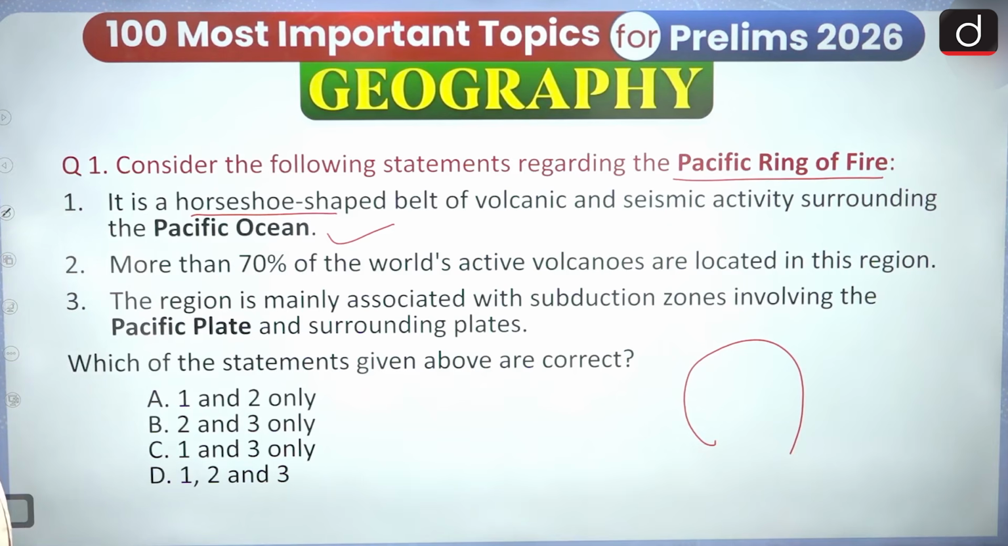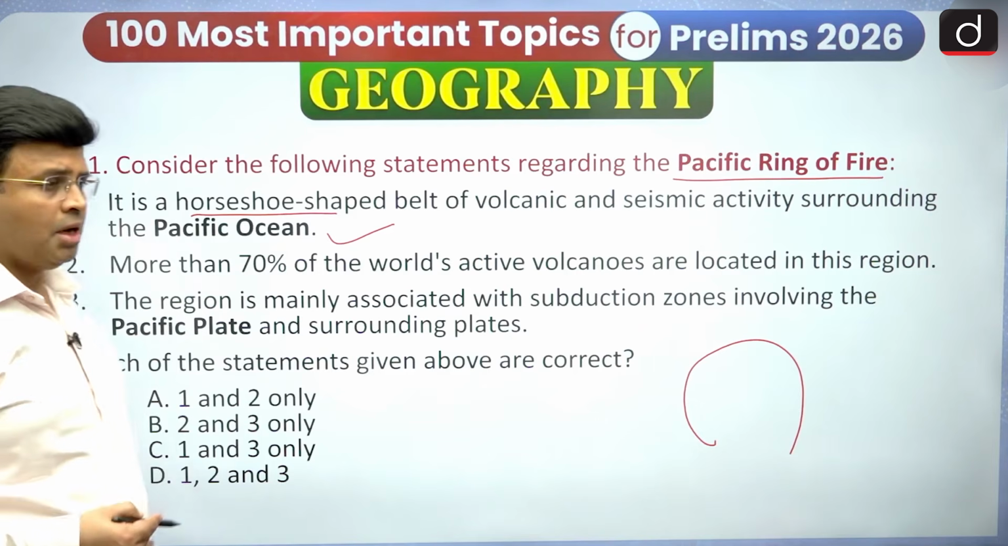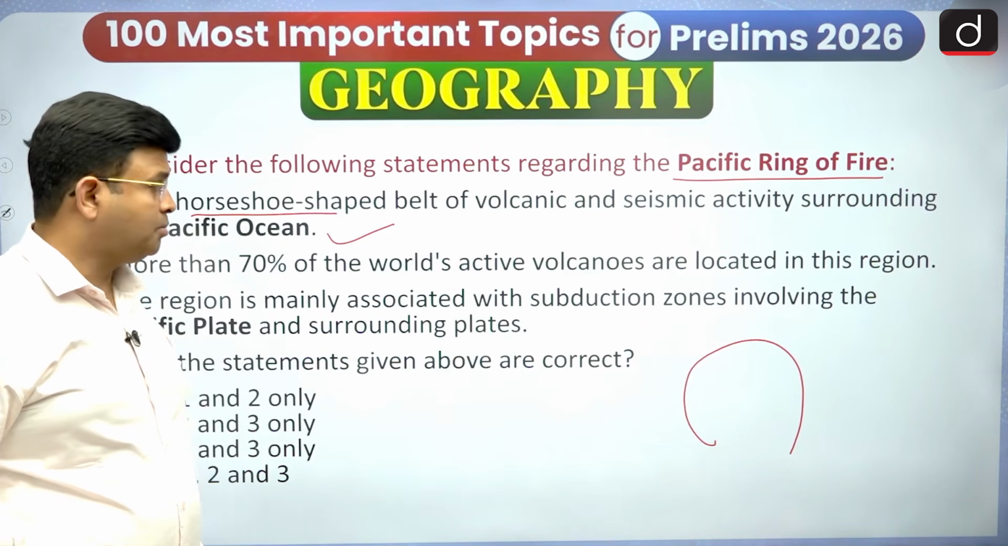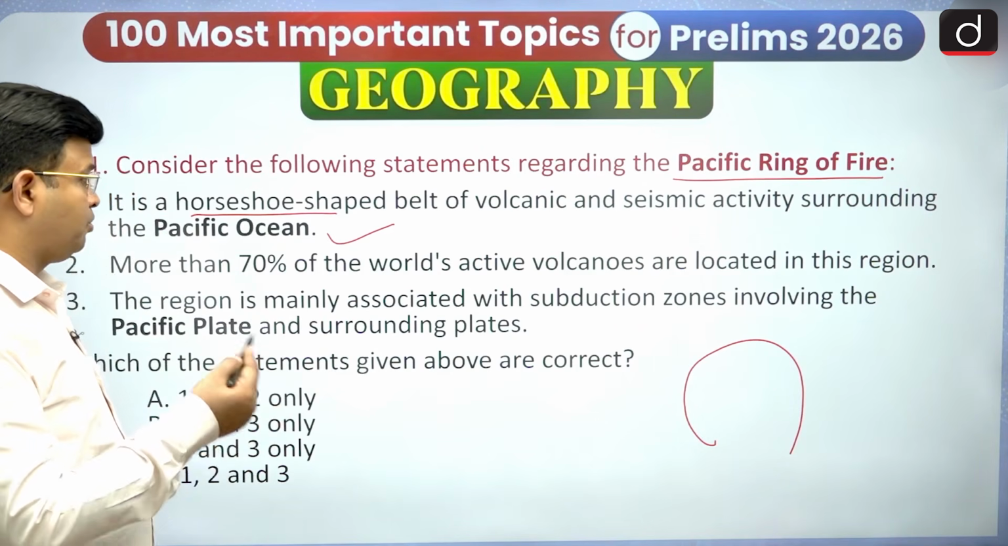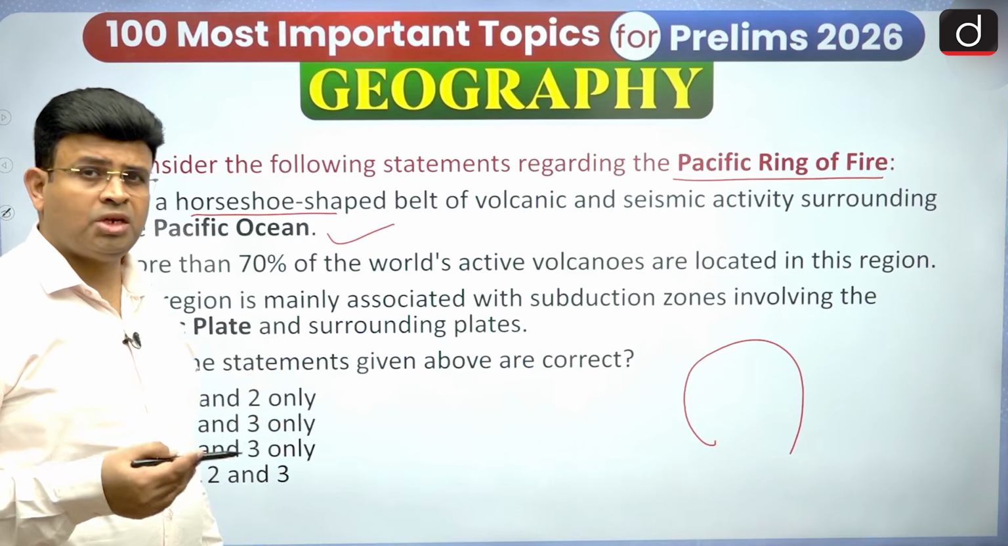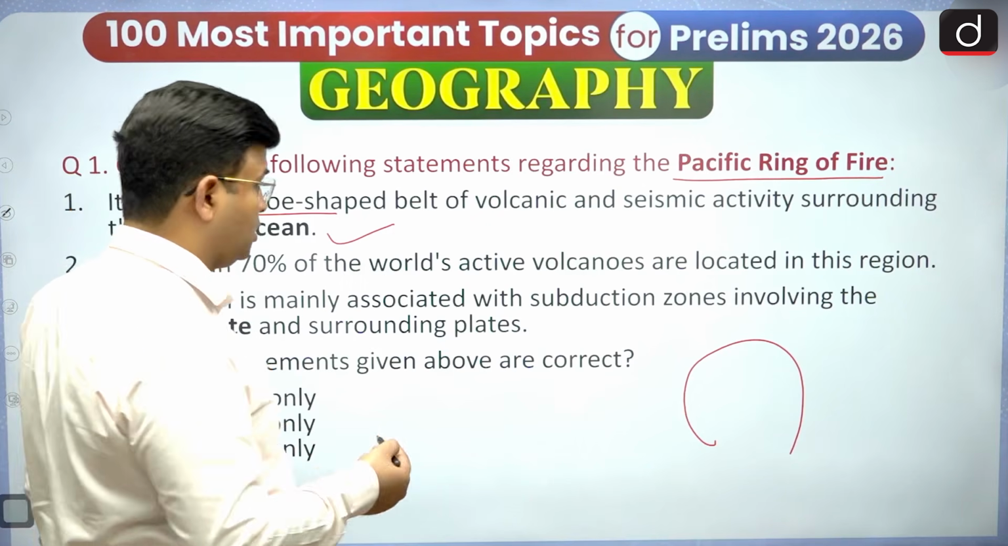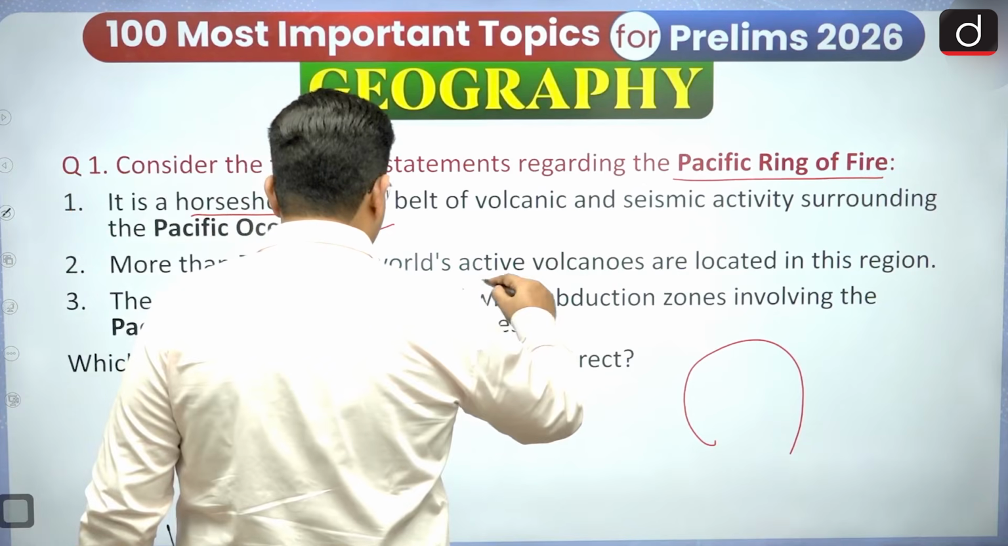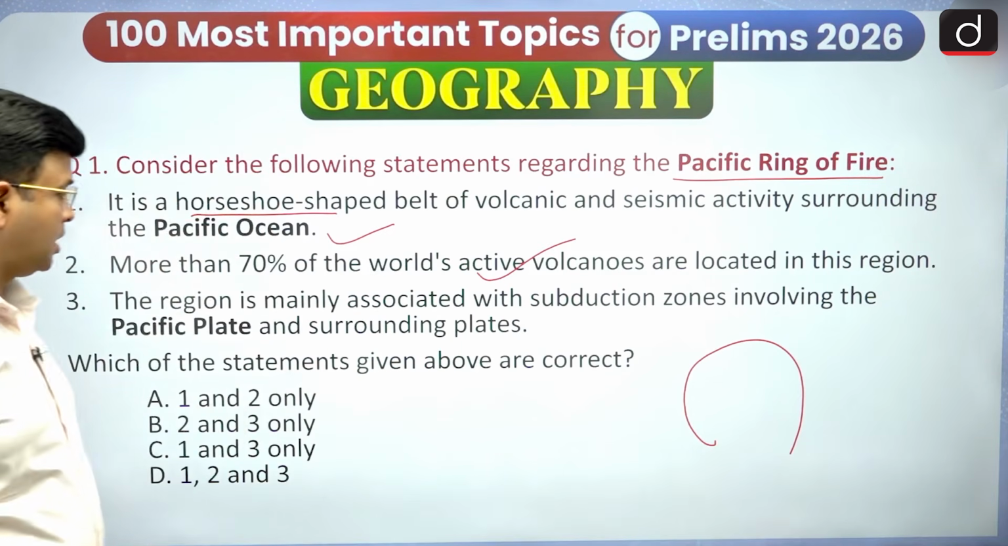More than 70% of the world's active volcanoes are located in this region. Yes, and I said that 80 to 90% of earthquakes are concentrated in this region. So the second statement is also correct.